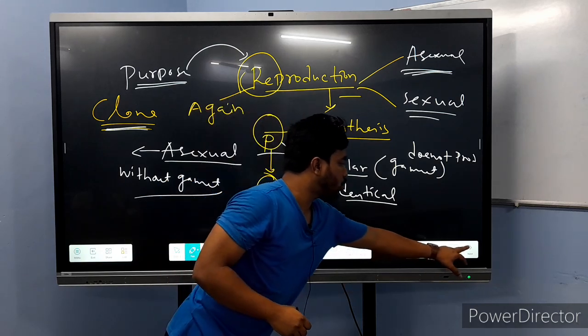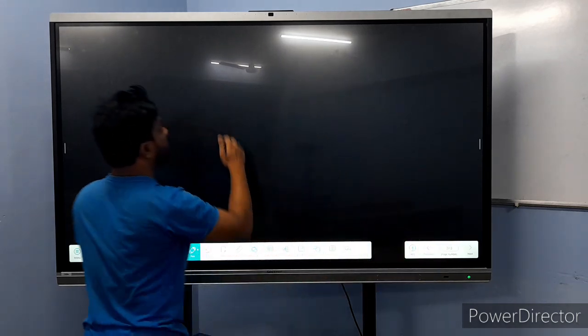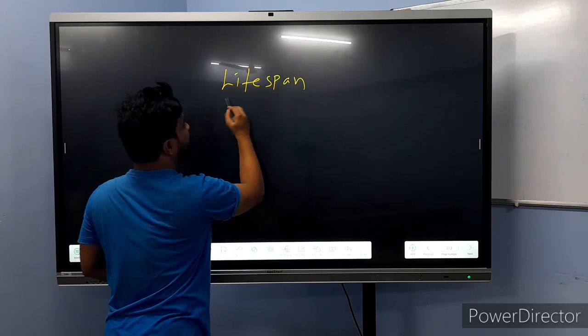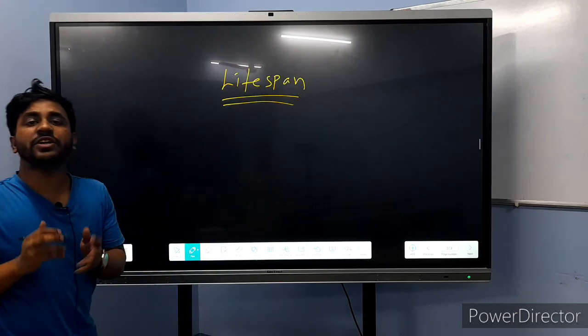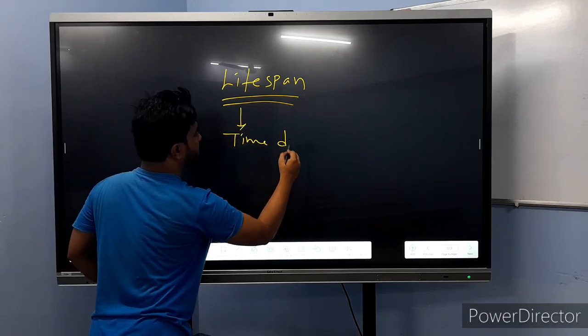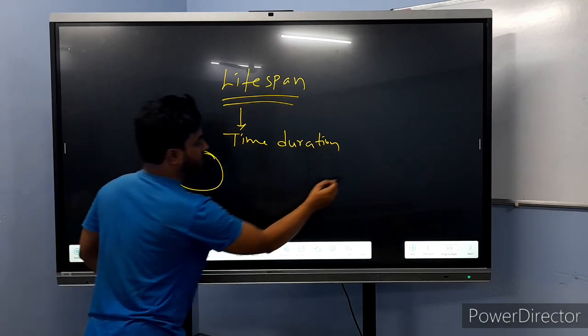Now we go to the last topic, the lifespan. Lifespan means the time duration between two things.